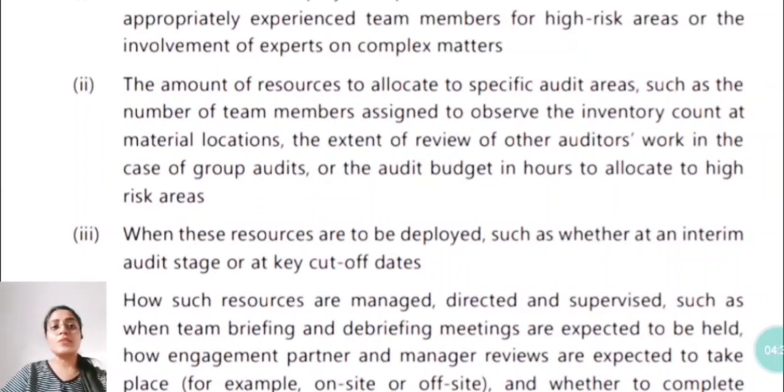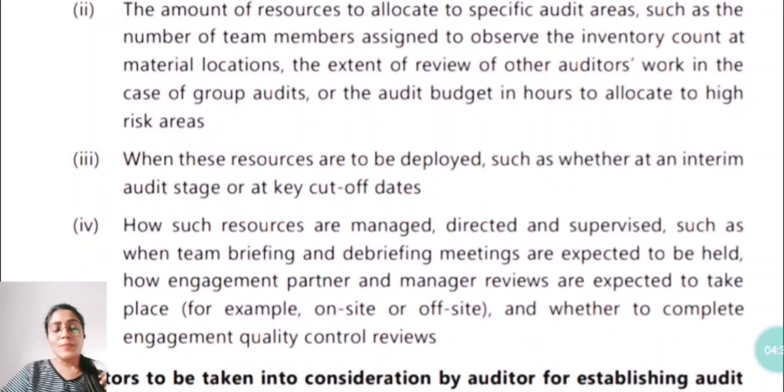Third, when these resources are to be deployed. Deployment means to execute. So when are these resources to be executed, such as whether at an interim audit stage or at key cutoff dates? The auditor is supposed to decide when such resources are to be deployed. Interim means somewhere in the middle of the auditing stage. Cutoff date means the end of the financial year, for example 31st March. So when to use the expert members, when to use normal articles in conducting the audit, and so on.